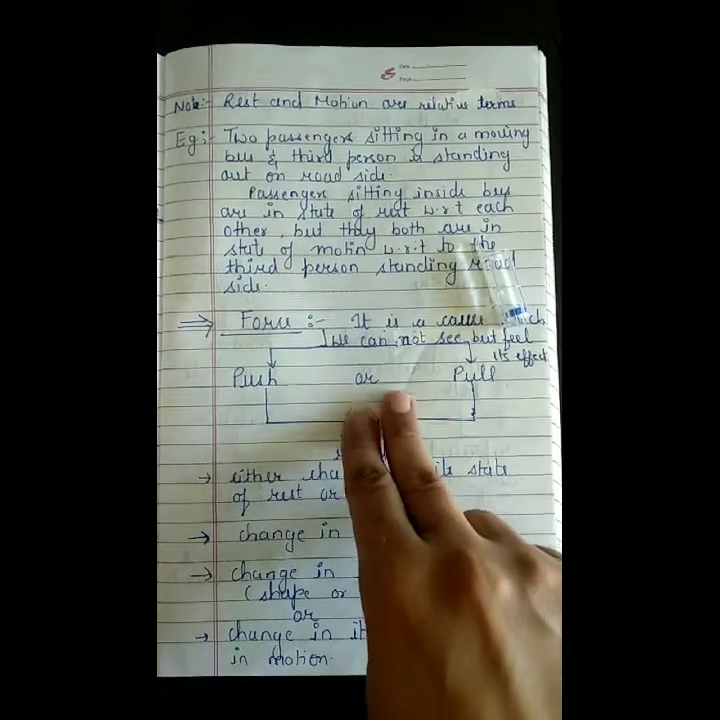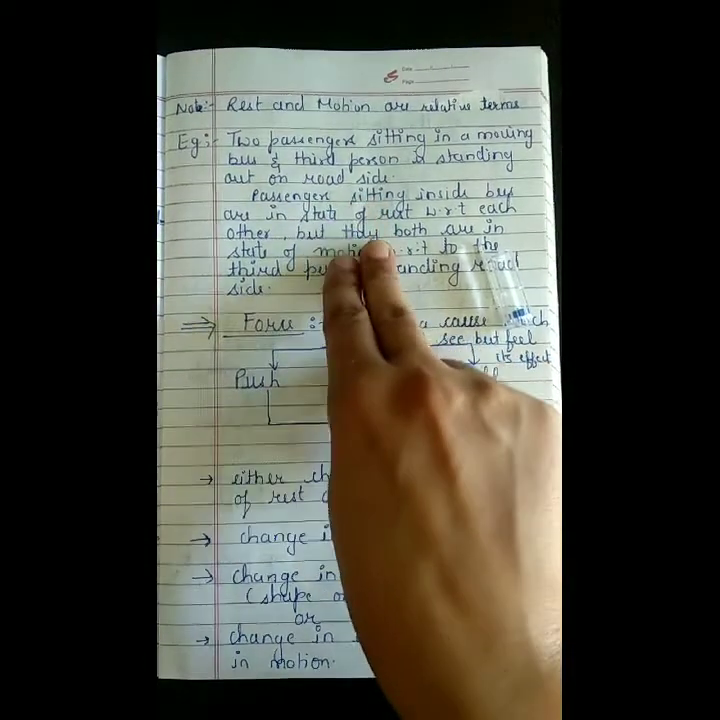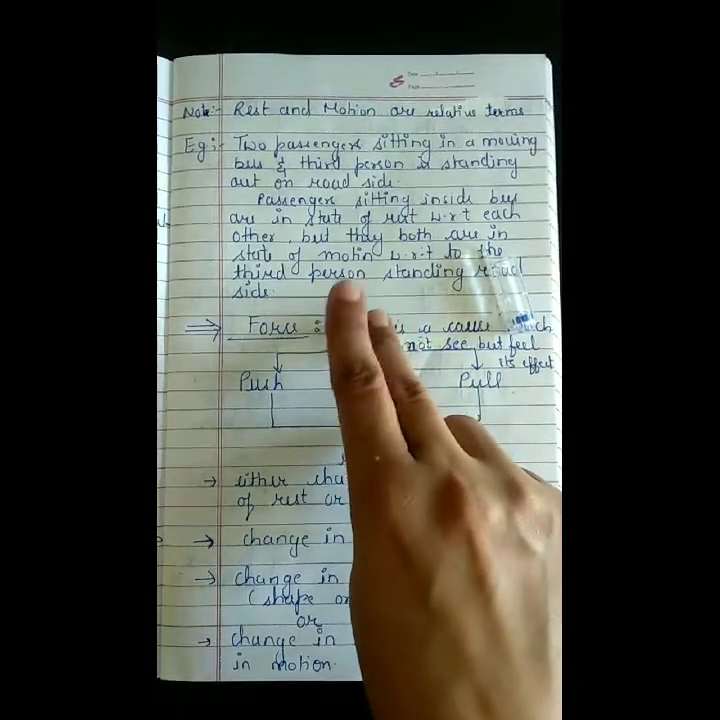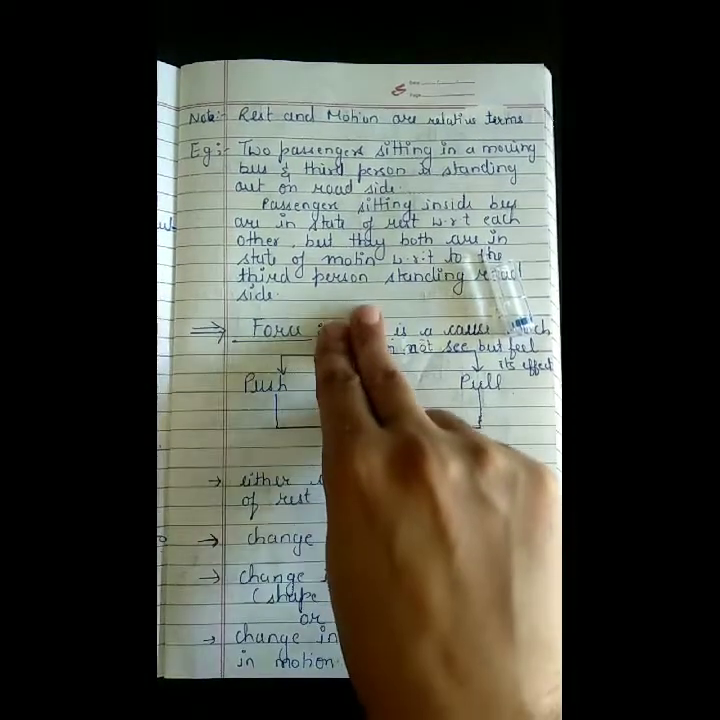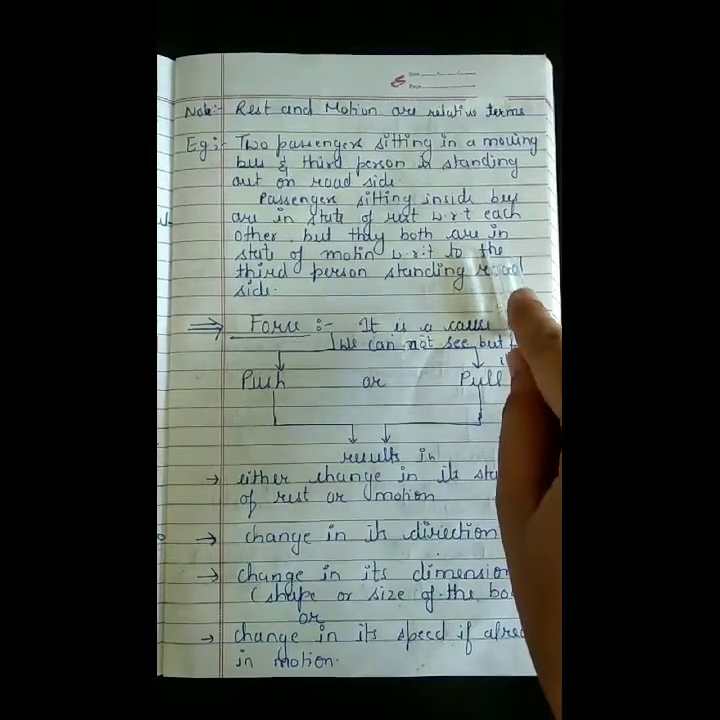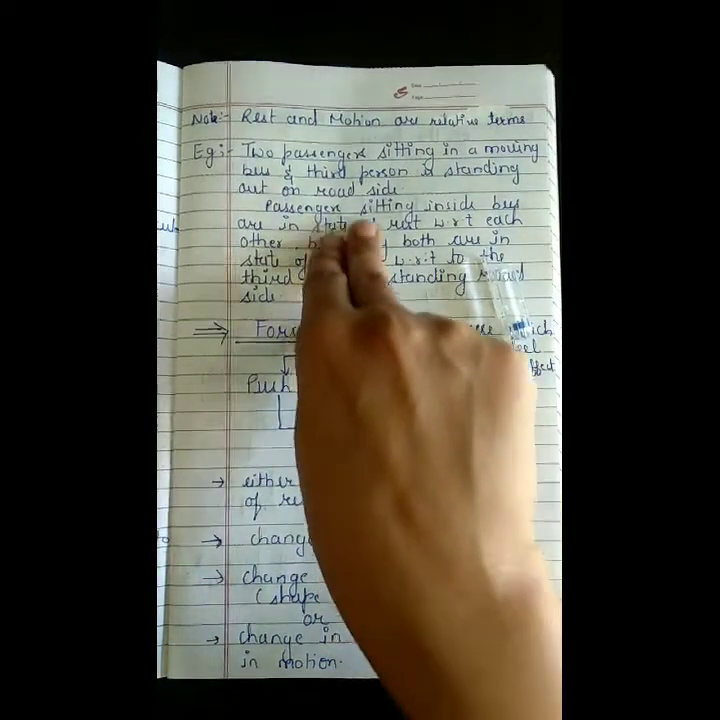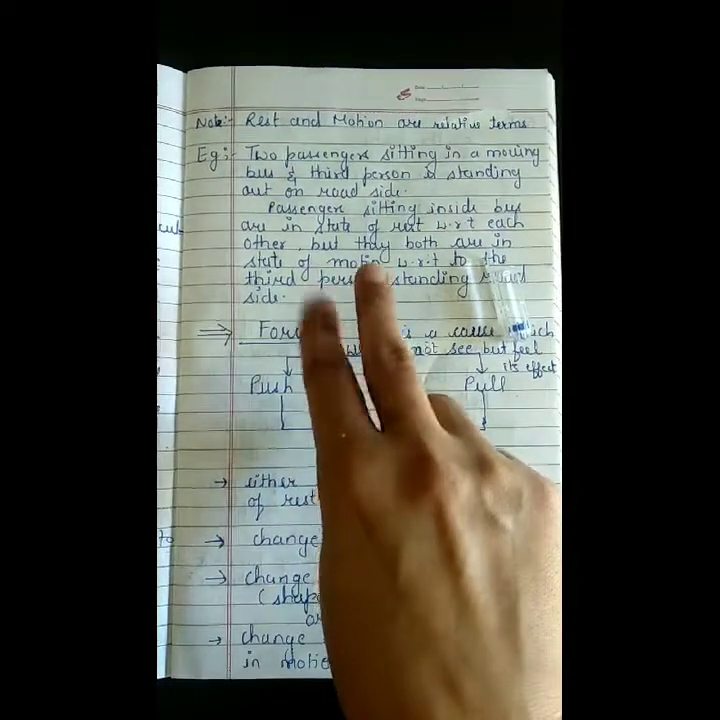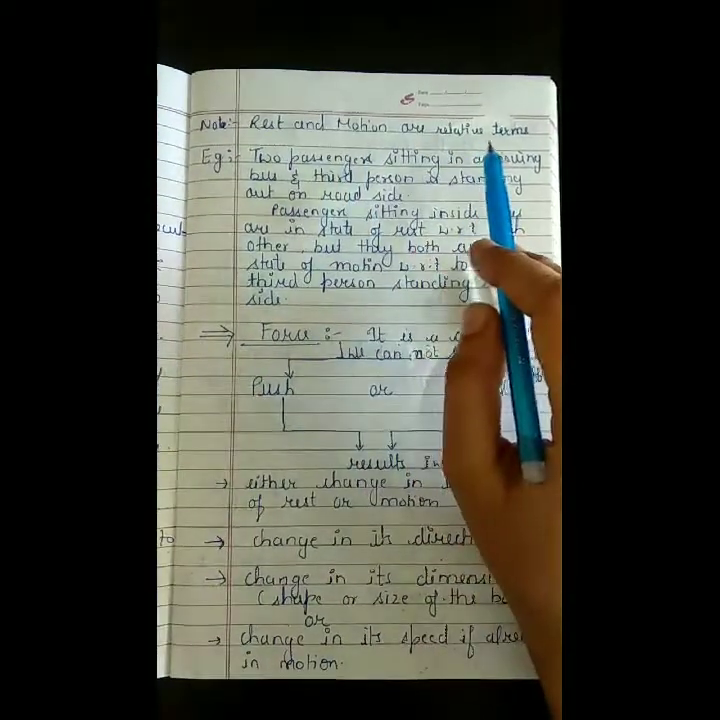So we will say that these two passengers sitting in a moving bus are in state of rest with respect to one another. They are not changing their position with respect to one another, but at that same time these two are in state of motion also, but with respect to the third person standing outside the bus. So in this way we will say that these two are in state of motion with respect to this person and these two are in state of rest with respect to one another. So in this way we can say that rest and motion are relative terms.